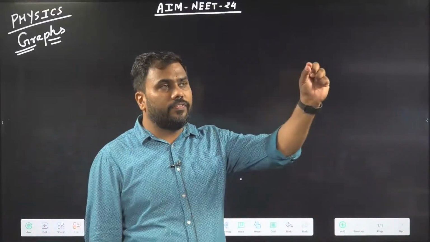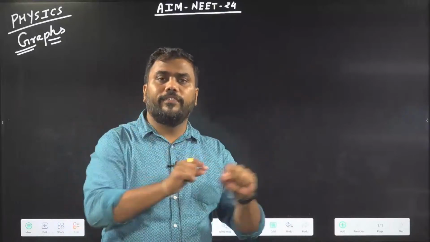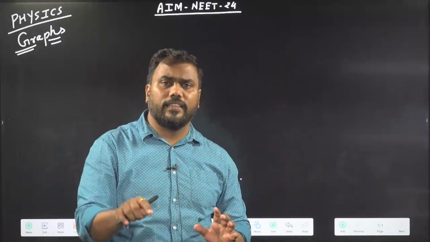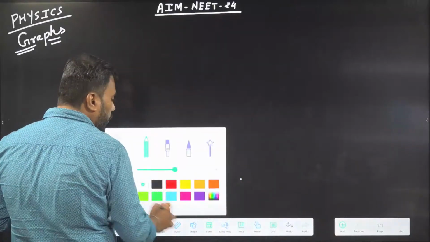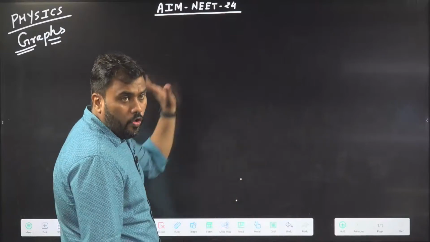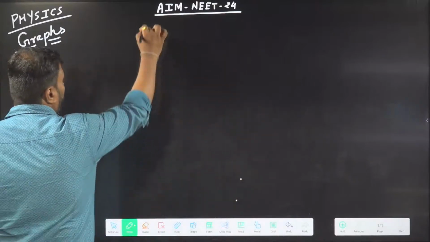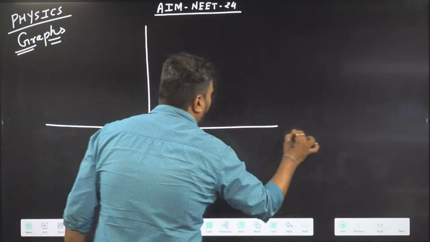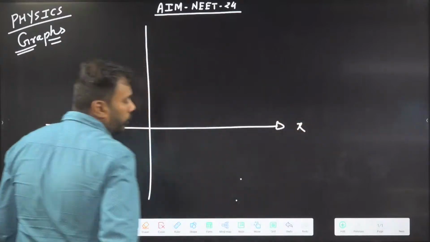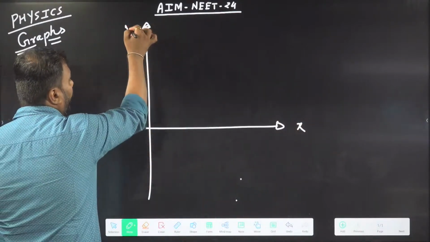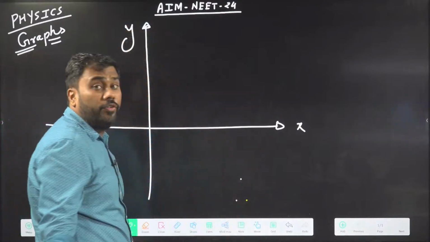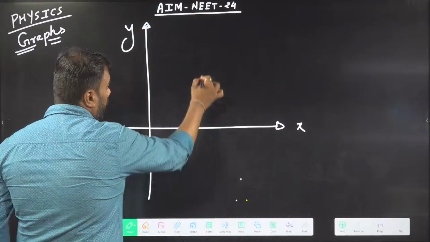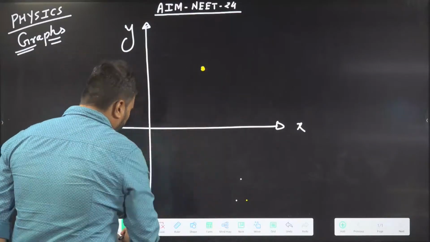If I want to specify the position of any point on the plane of this board, I will take a reference of axes, usually the x and y axis, and I can locate the point using its x and y coordinates.